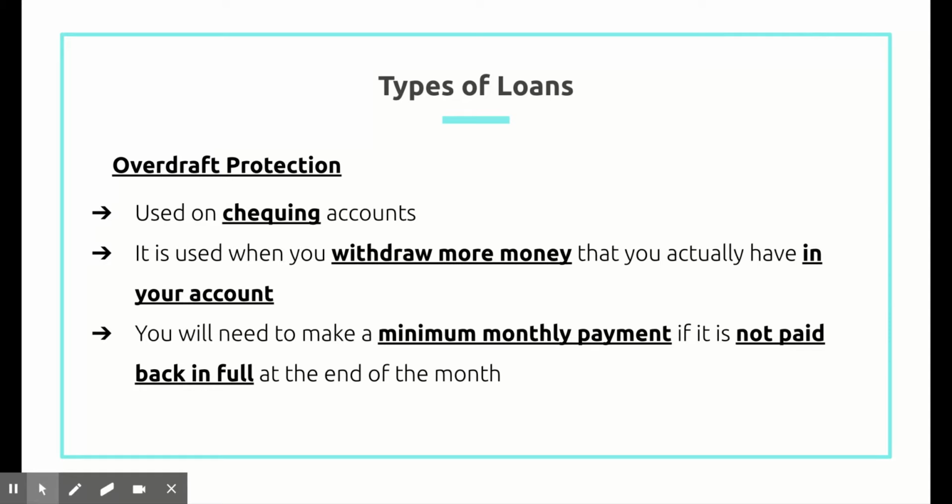And then overdraft protection. This is used on your checking account. It is used when you withdraw more money than you actually have in your account. When this happens, you will need to make a minimum monthly payment if it is not paid back in full at the end of the month.